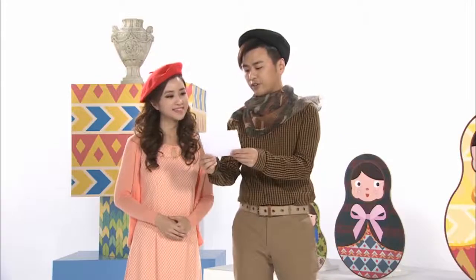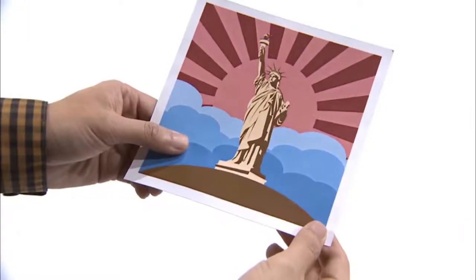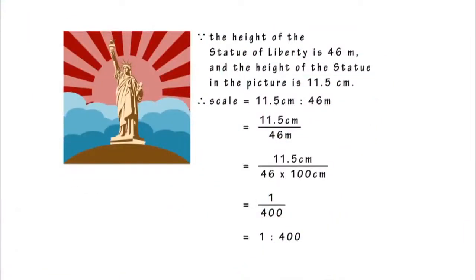I got a picture of the Statue of Liberty. The image of the statue is 11.5 centimeters tall. The height of this statue is 46 meters. If a scale is to be added to this picture, the scale would be 1 to 400.